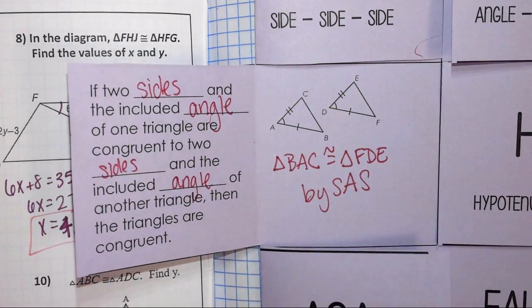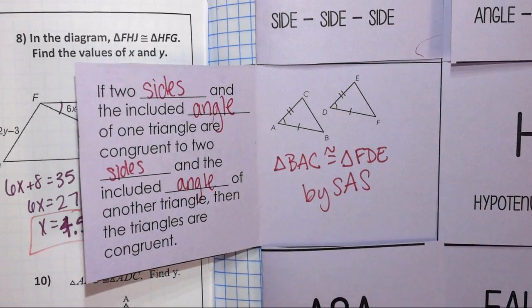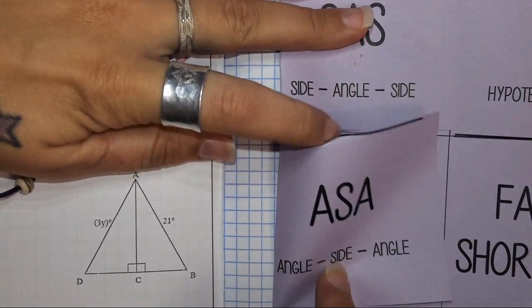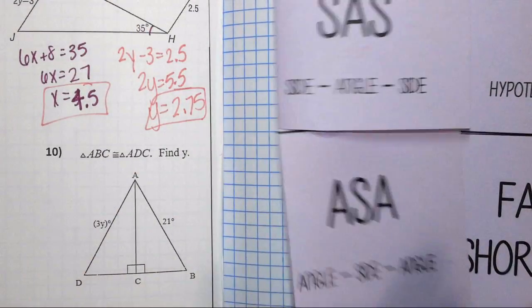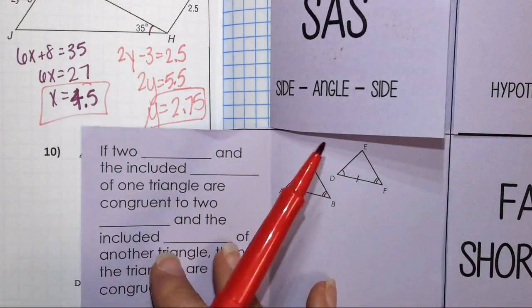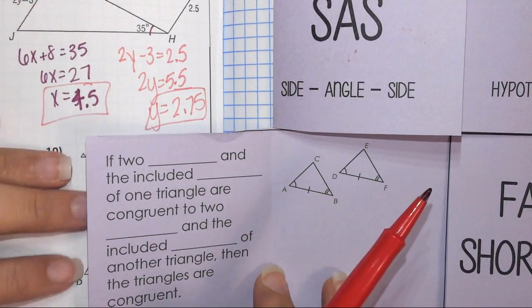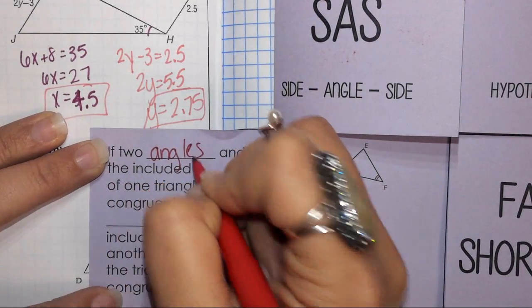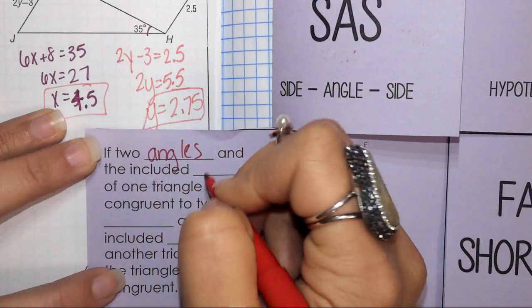Alright, ready for the last one, and then I'll pass out your homework for this weekend. The last one is angle, angle, side, angle, side, angle. I got excited. So it's an angle, and then it's a side, and then it's another angle. Aren't you glad that I printed all this out so we didn't have to write it all?